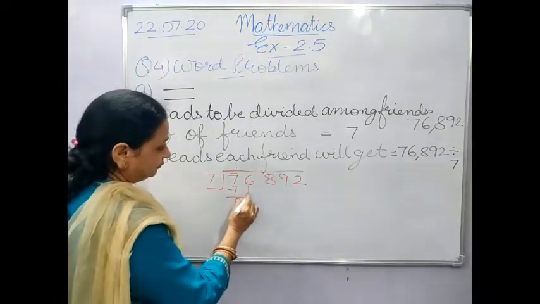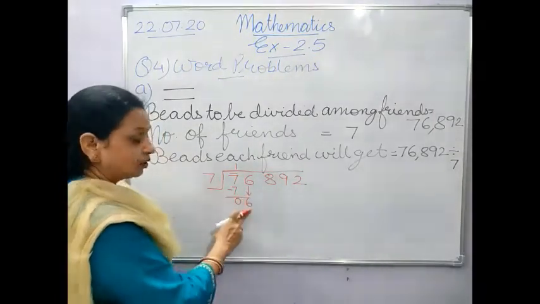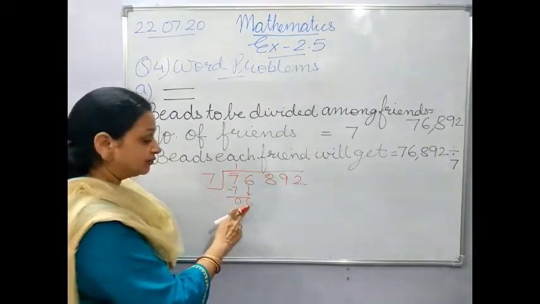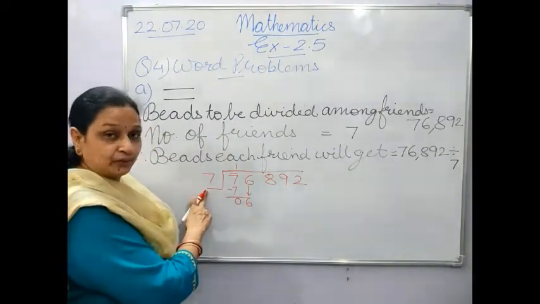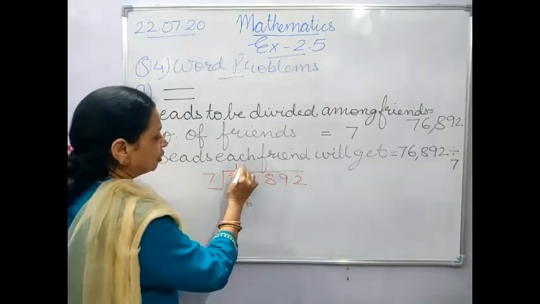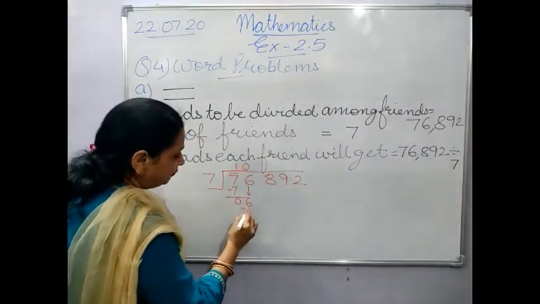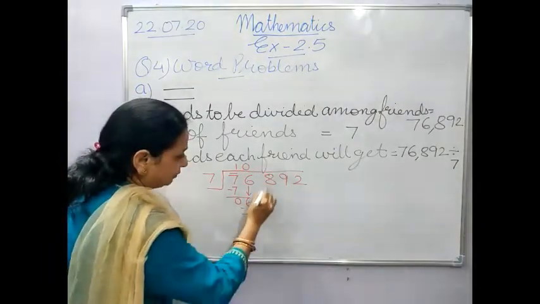Bring this down. Now you cannot divide this 6. Can you divide 6 toffees in 7? No. So what you do, you solve it by putting 0. And now bring this down.